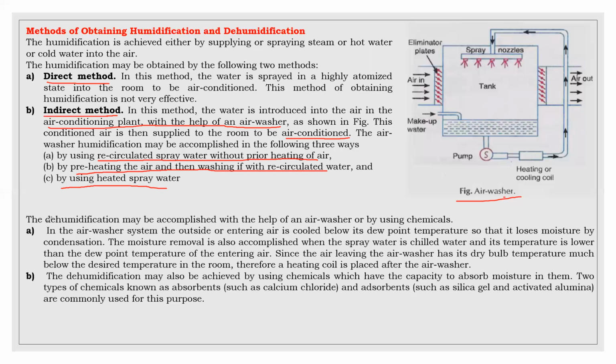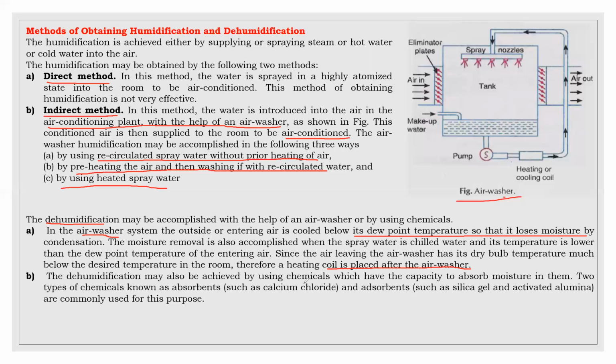Now come to dehumidification. For the first case, the dehumidification air washer system, they will take the help of an air washer. In the system, the outside air entering is cooled below the dew point temperature so that it loses moisture by condensation. The moisture removal is accompanied by spray water, which is chilled water, and its temperature is lower than the dew point temperature of the entering air. Since the air leaving the air washer has its dry bulb temperature much below the desired temperature in the room, the heating coil is placed after the air washer.